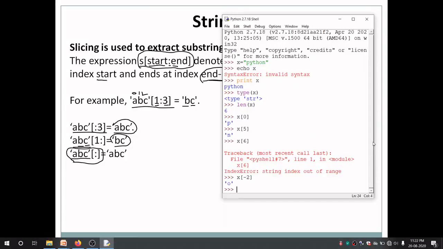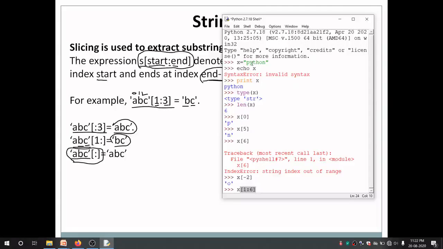I already have a string that is Python. Let's say Python is stored in X. So I'll say X in brackets, and I'll start from 1 and say 6. What do you think will be the output?